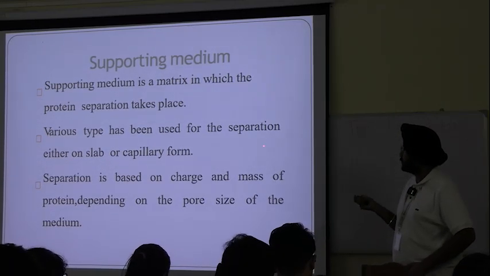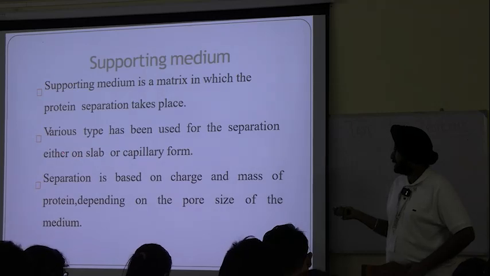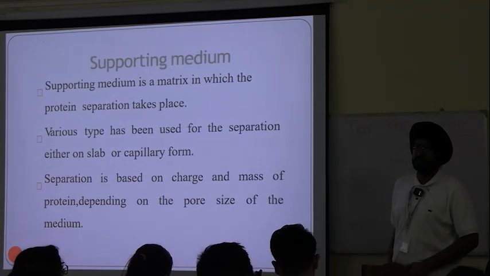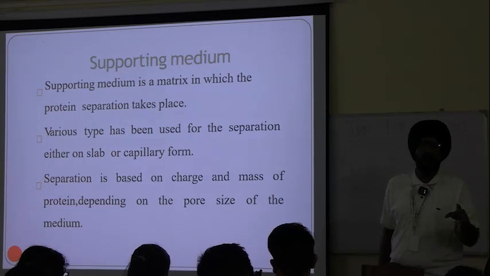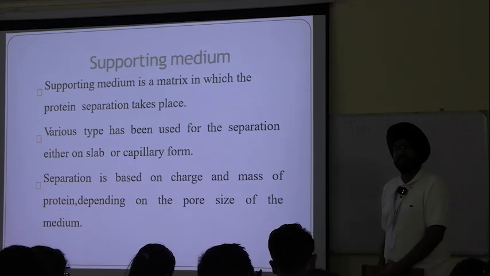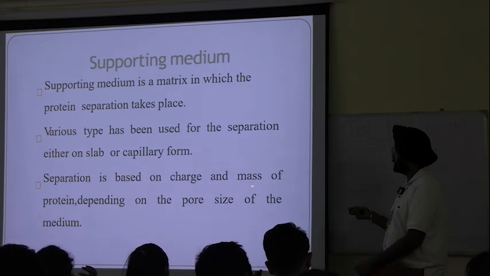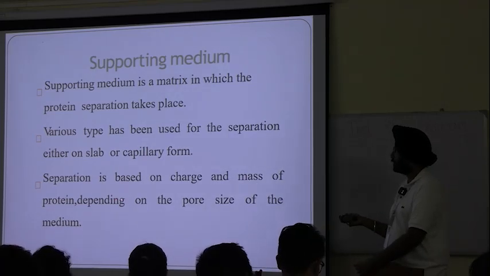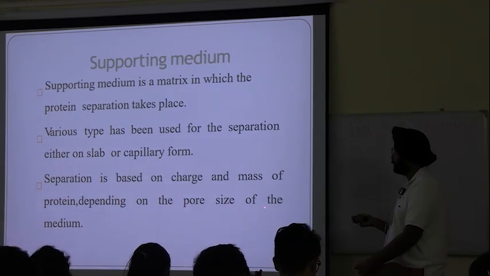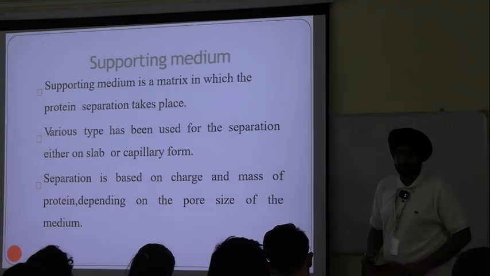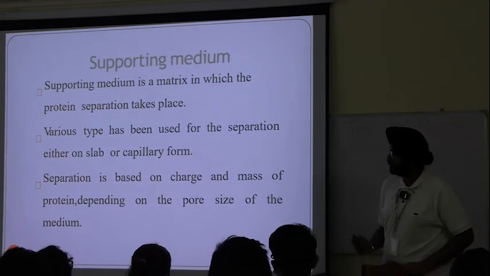Various types have been used for separation, either in slab or capillary form. The slab one is the standard gel electrophoresis, and the capillary one we will see later in the PPT. Separation is based on charge and mass of the protein or nucleic acid, depending on the pore size of the medium.